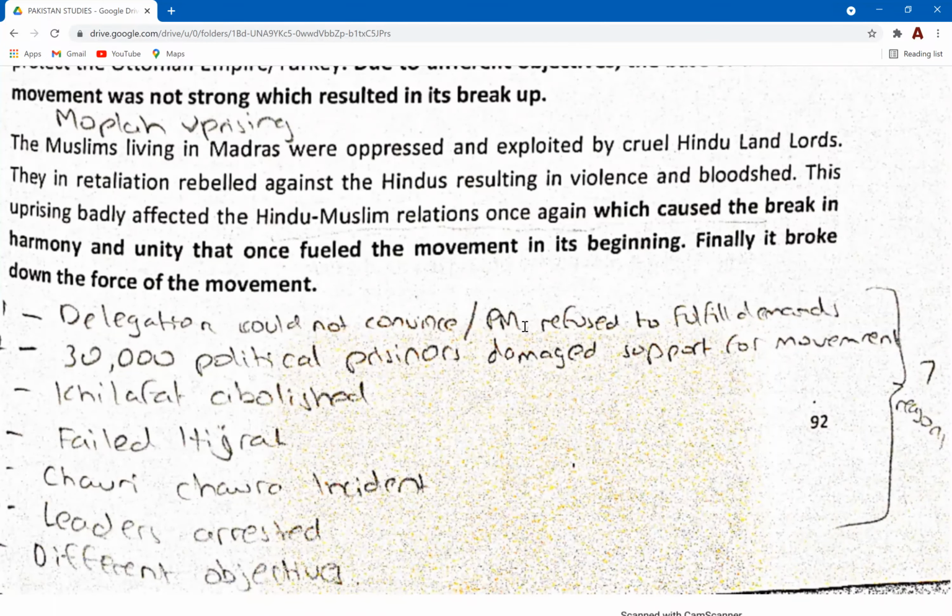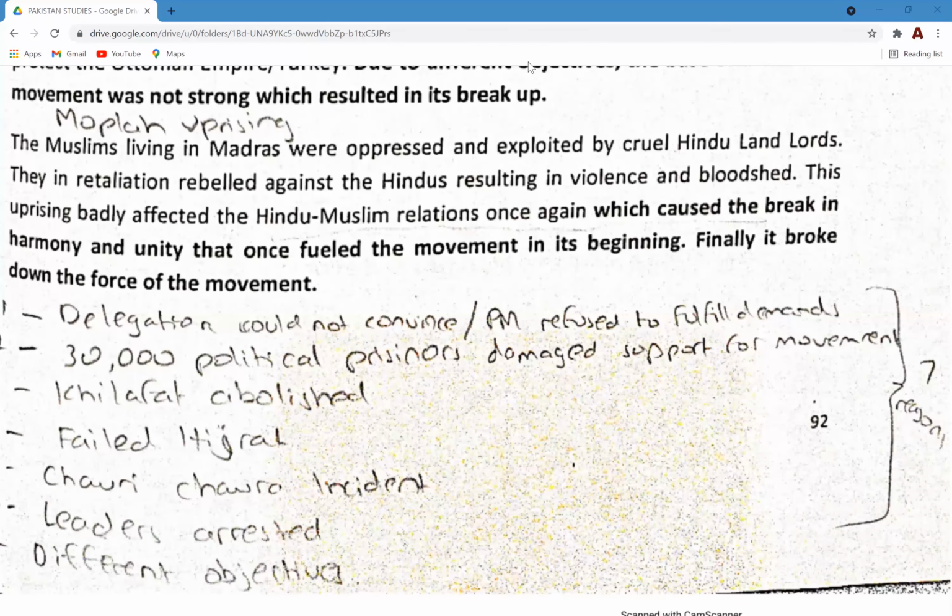This affected the Hindu-Muslim relations, and this was another reason why the Hindu-Muslim unity was affected. Hindu-Muslim unity was very important for this Khilafat movement because this was one of the very few instances when we see the Hindu and Muslim communities together fighting for one common objective. If you focus on other events in history, the Lucknow Pact was one example, and opposition to the Montford reforms is another. The formation of the Khilafat movement is itself a very important example of Hindu-Muslim unity.